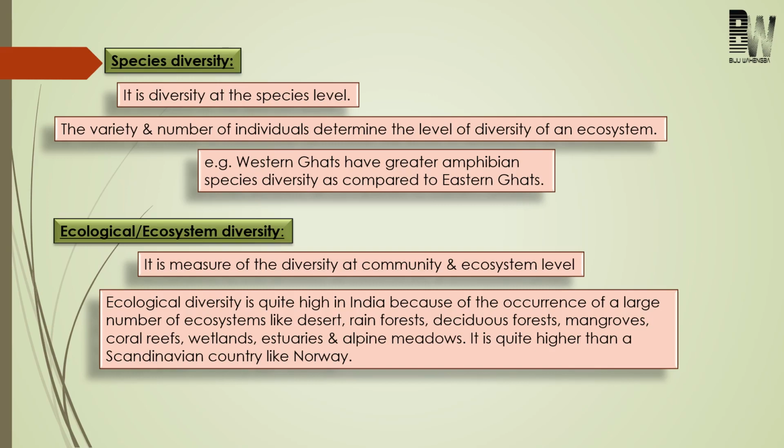Next, come to ecological diversity. Here, the diversity will be studied at the level of ecosystem. For example, the ecological diversity found in India is more than the ecological diversity found in Norway. In India, there are many ecosystems, for example desert, rainforest, coral reef, wetland, estuaries. So like this, you can study diversity at 3 different levels: one at the level of gene, one at the level of species, and one at the level of ecosystem.